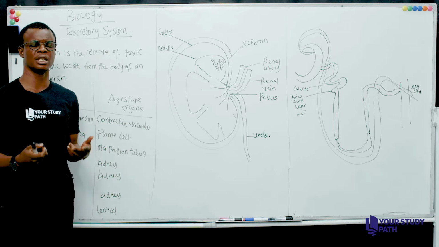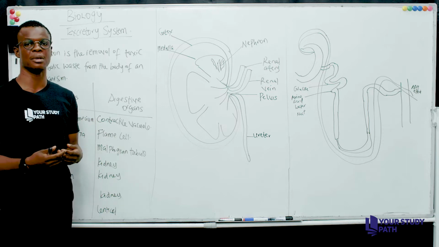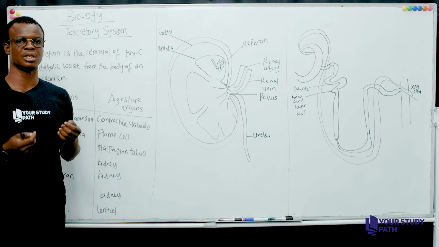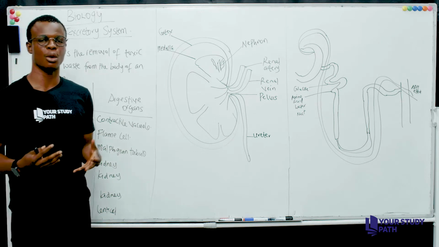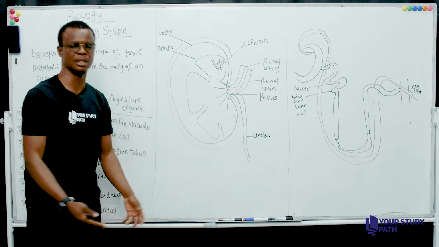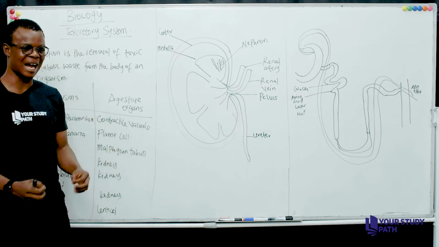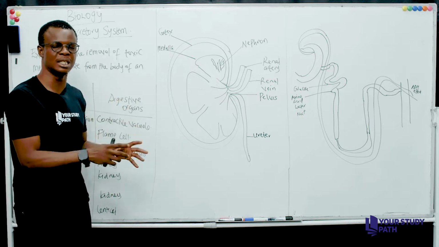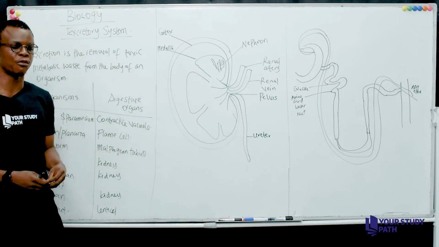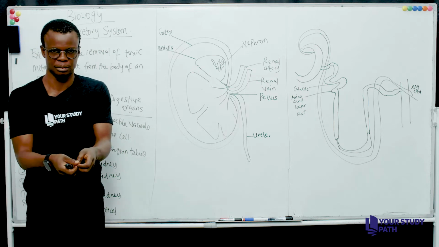For the contractile vacuole in an organism like amoeba or paramecium, these are simple unicellular organisms, right? This simple unicellular organism lives in a moist or water environment, right? So there's this surface area to volume ratio. That is, they have direct contact with their immediate environment. As such, there's a high tendency of water and food materials flowing directly into their body, right?